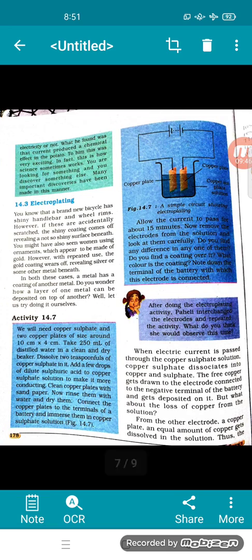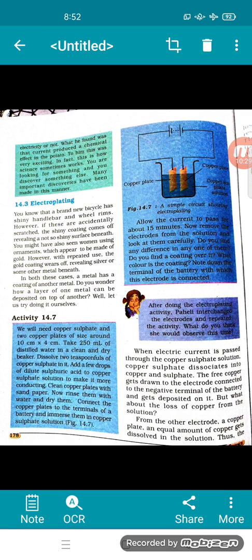Now we go to the next topic, that is electroplating. You know that a brand new bicycle has shiny handlebar and wheel rims. However, if they are accidentally scratched, the shiny coating comes off, revealing a not so shiny surface beneath. You might have seen women using ornaments which appear to be made of gold. However, with repeated use, the gold coating wears off, revealing silver or some other metal beneath. In both these cases, a metal has a coating of another metal. Do you wonder how a layer of one metal can be deposited on top of another?